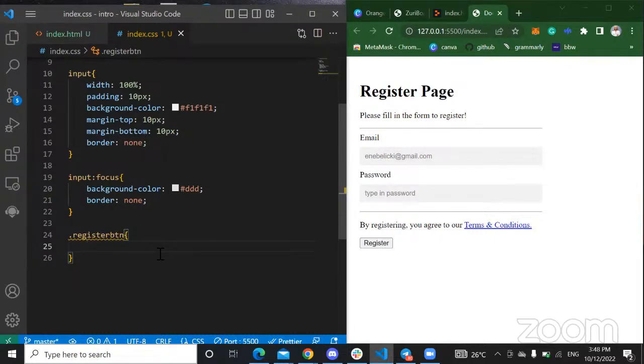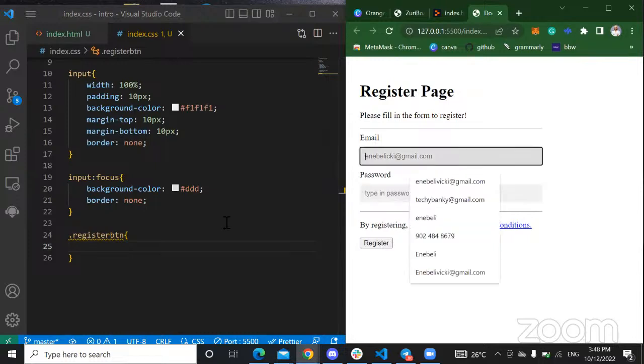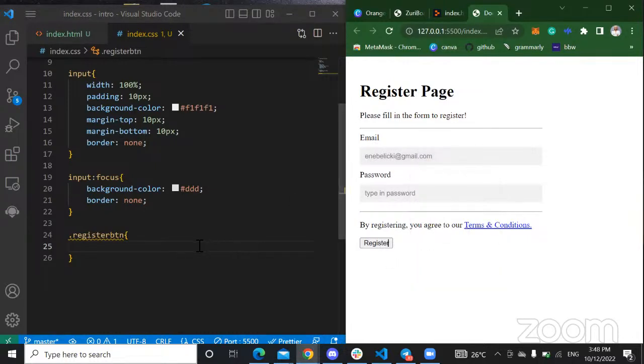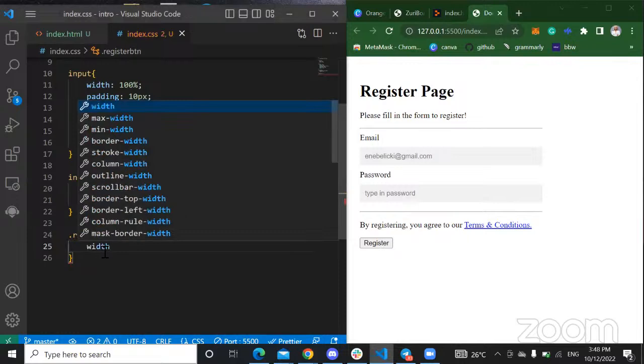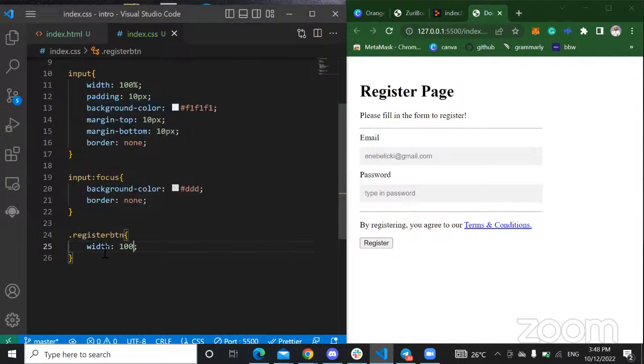I can first of all start with giving it a width. I want it to be as big as the input tags, so I can give it a width of 100%. Now I need you to understand something.